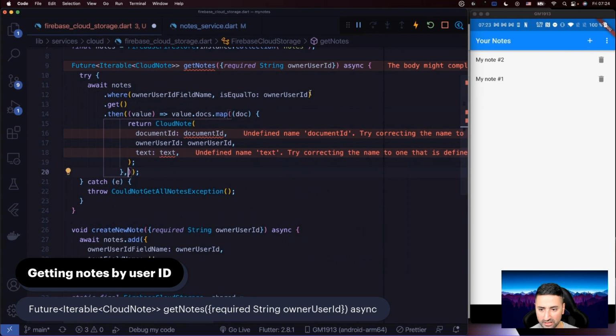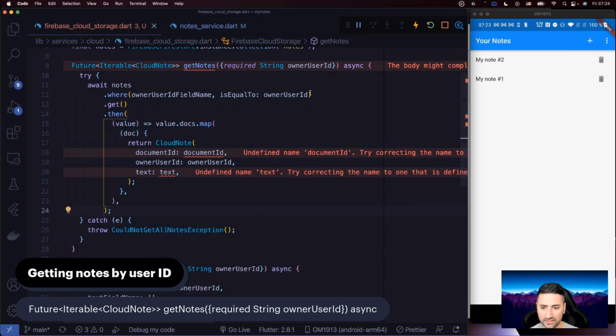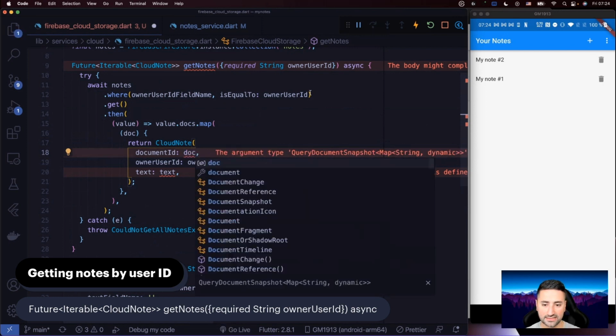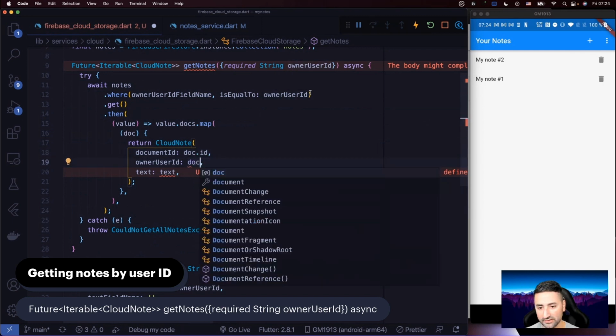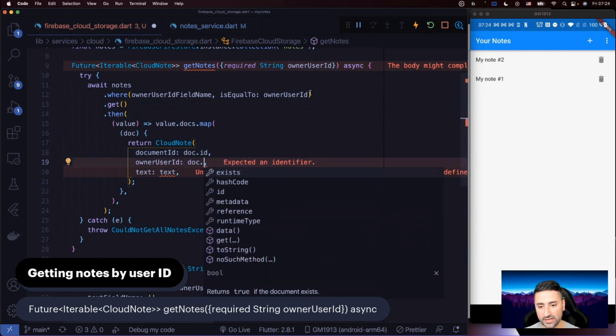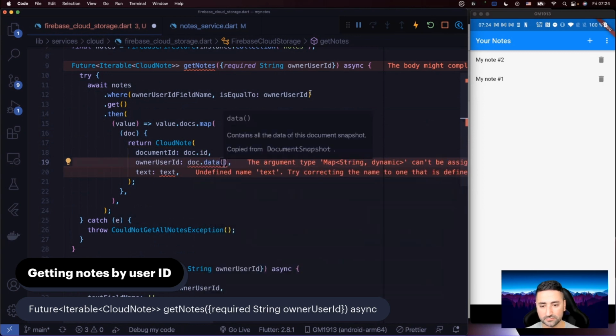I'm going to put the colons here so we get the formatting a little bit better. Now what we need to do is to get the document ID. And the way to do that is this doc has an ID in here. You can see it's a string. And the other one is to the doc, and then we have the data.